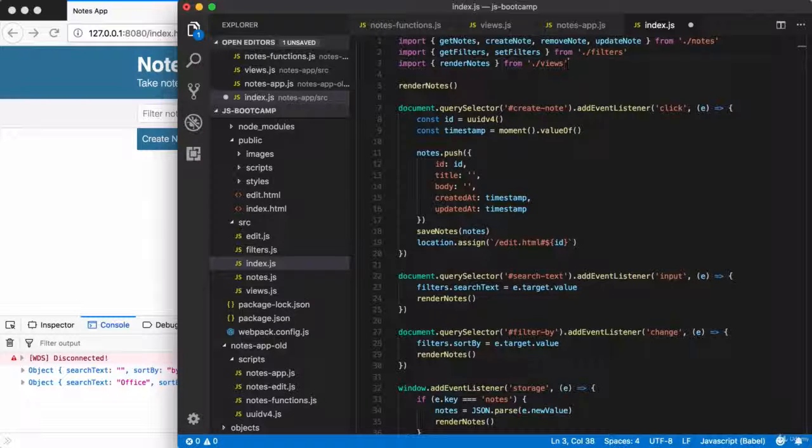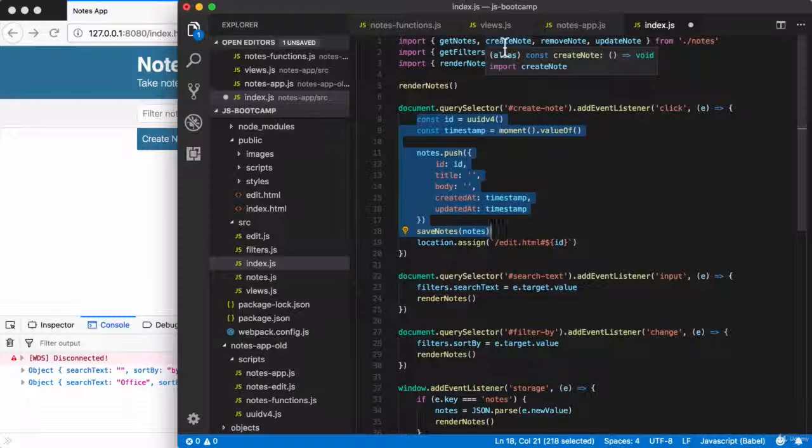Next up on our list is the ability to create a note. So right here, we have a whole bunch of code for creating and saving the created note. None of this is actually necessary anymore, since we now have a single, simple createNote function that we can use. Now here's the catch. This stuff highlighted is stuff that we are already addressing with the createNote function, but this one line down below still needs to run. The createNote code doesn't actually do this.